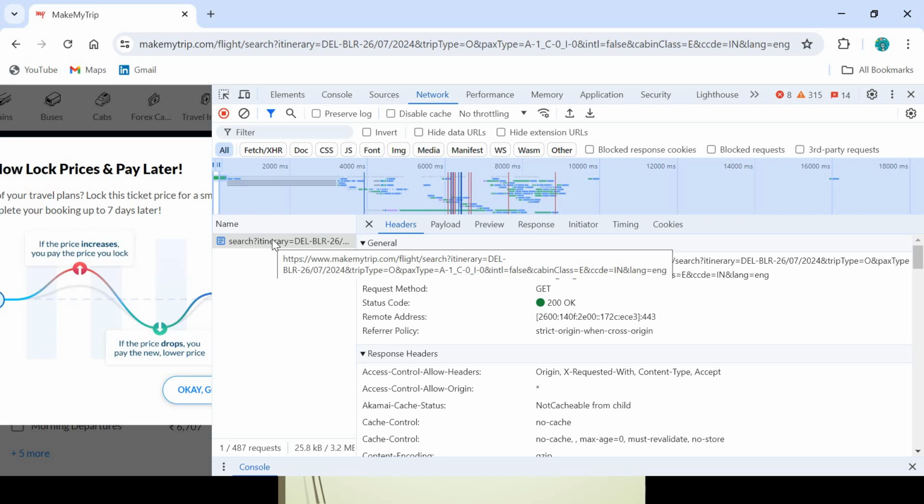So here the request method is GET. So we are getting the information, we are not creating anything. I'm not creating any account. If I were creating an account, it would be POST. So I'm retrieving the information, and that is how it shows as GET here. And the status code is 200, since I got the information here.